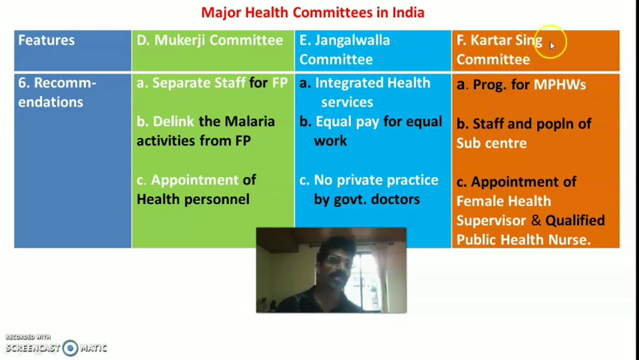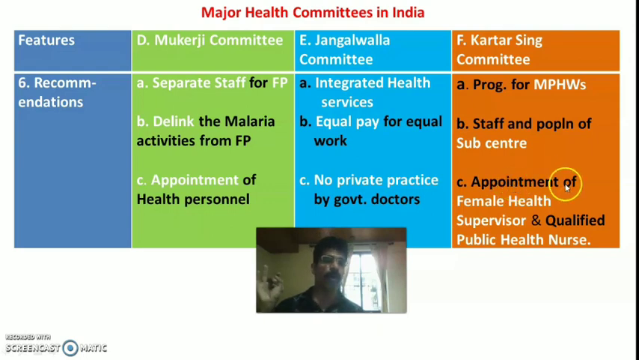Then three recommendations of the Kartar Singh Committee were, one is they announced the program for multi-purpose health workers, because this committee belongs for multi-purpose workers. So they explained and developed a program for the multi-purpose health workers. Then second, they gave a recommendation about the staff and population coverage of the sub-center under the multi-purpose health worker scheme.